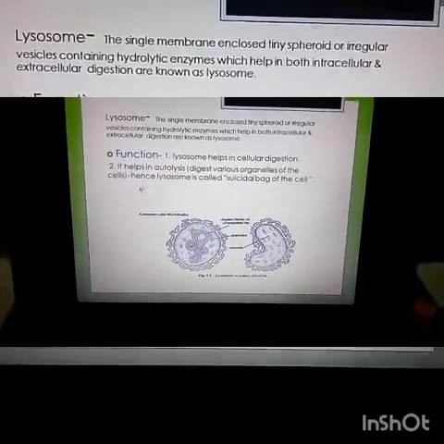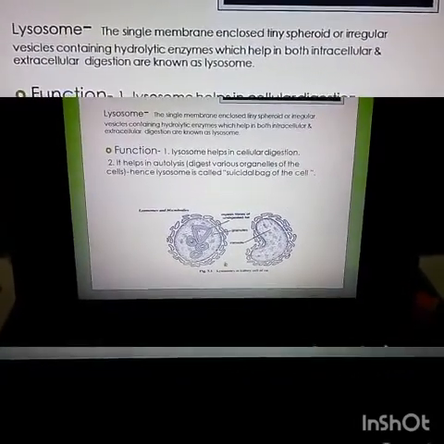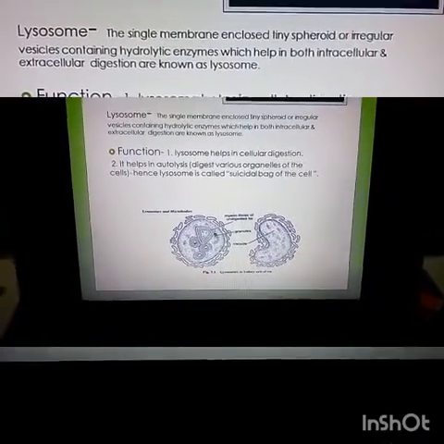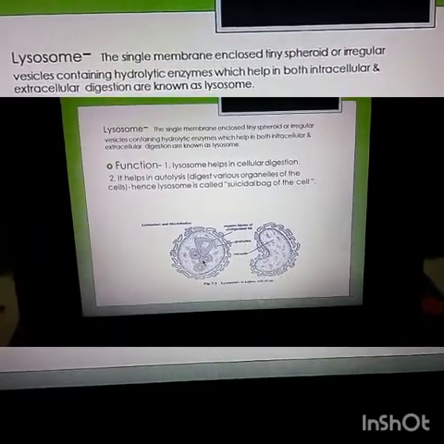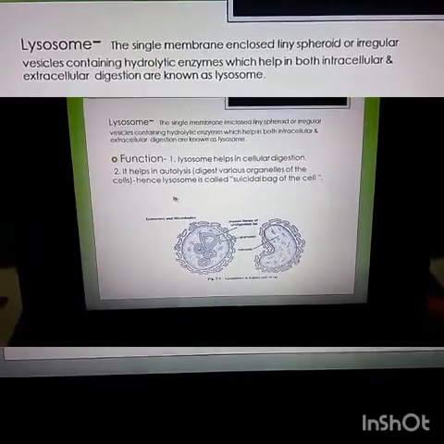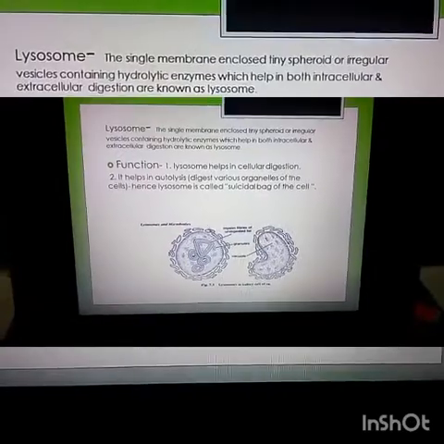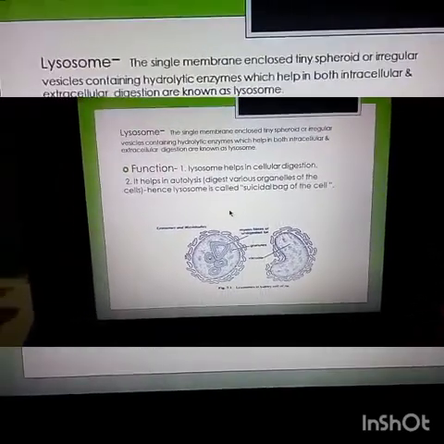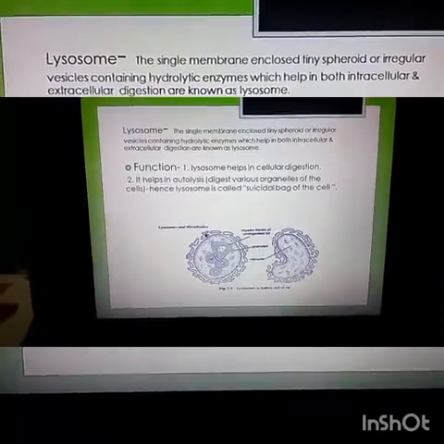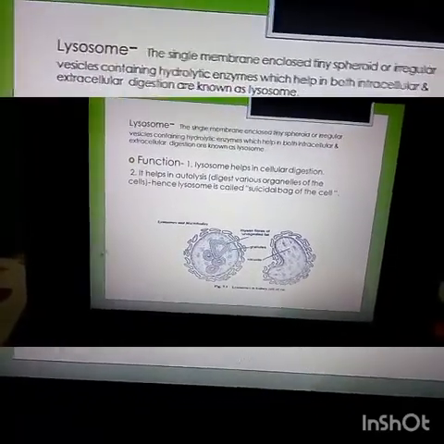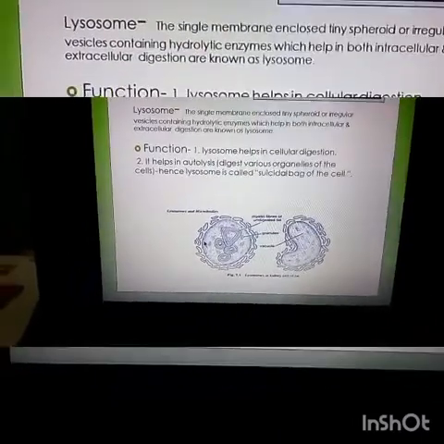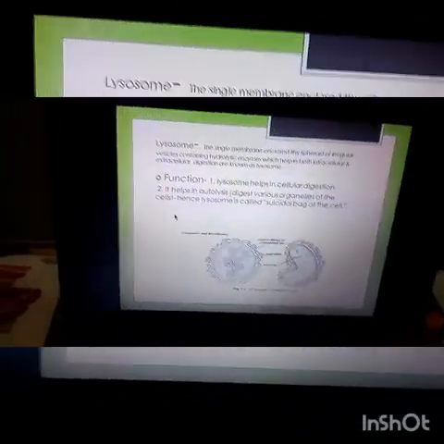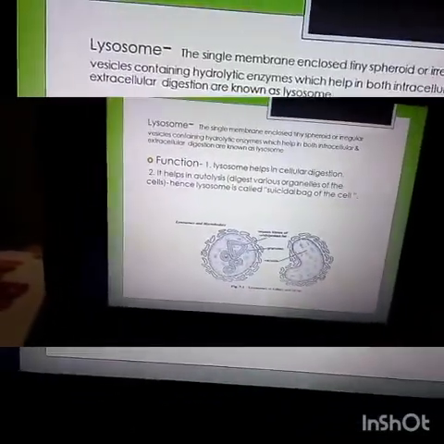So that's why it is known as the suicidal bag of the cell. Inside these organelles, it is filled with hydrolytic enzymes. When it bursts, these hydrolytic enzymes spread all over the cell, and after rupturing the cell membrane, it causes death of the cell. So next, know about the functions of lysosome.